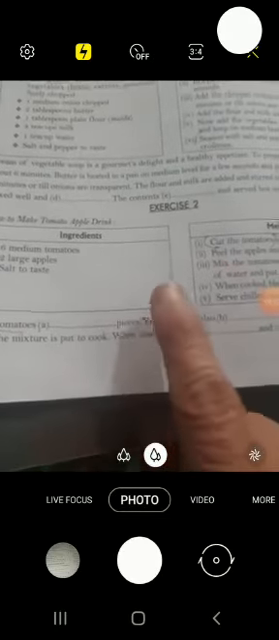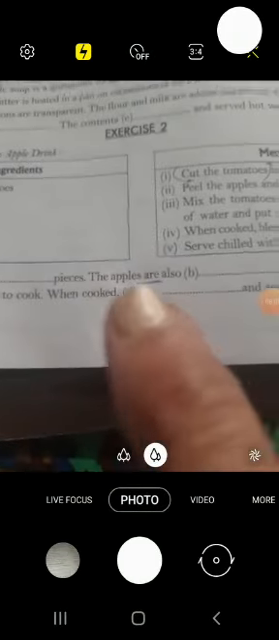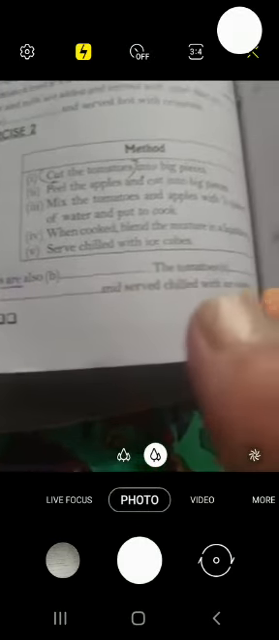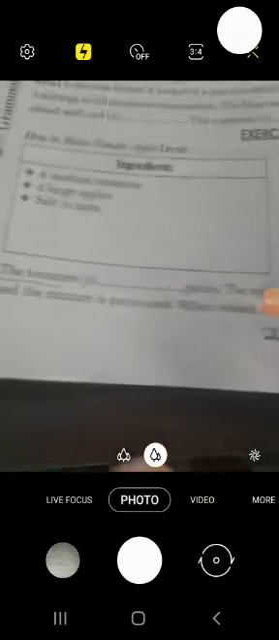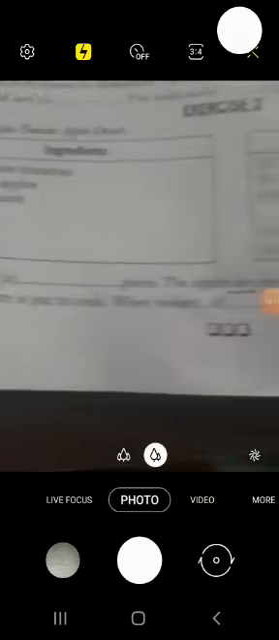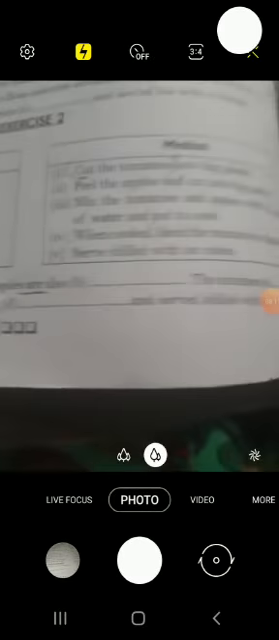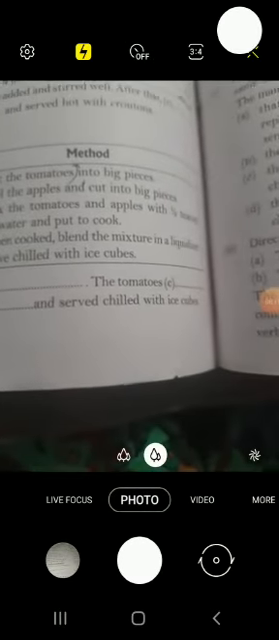These are the ingredients. In this manner, it will come into your exam. You have to do the process writing into passive voice in your exams. Just below the ingredients and method, there will be an exercise for you to do. The tomatoes dash pieces. The apples are also dash. The tomatoes dash. And the mixture is put to cook. When cooked, dash and serve chilled with ice cubes.